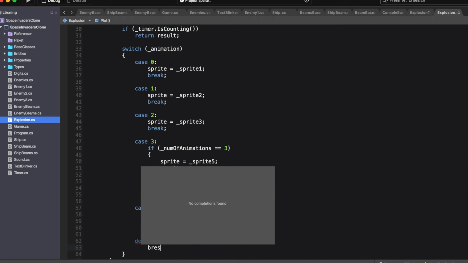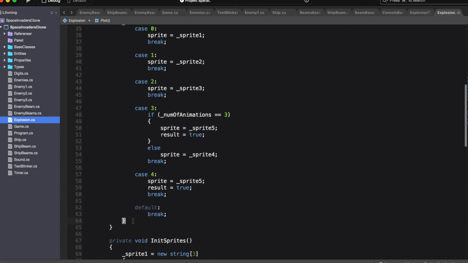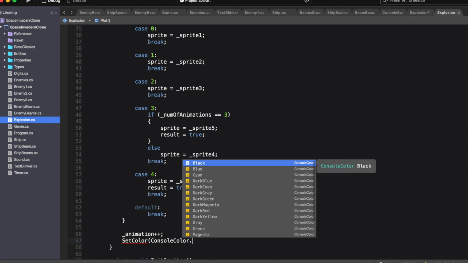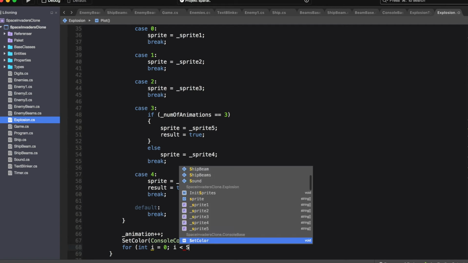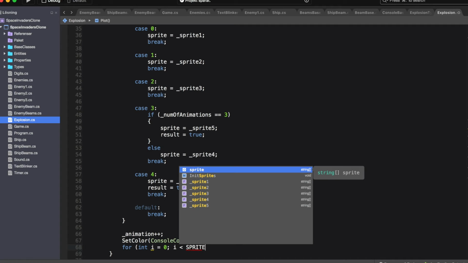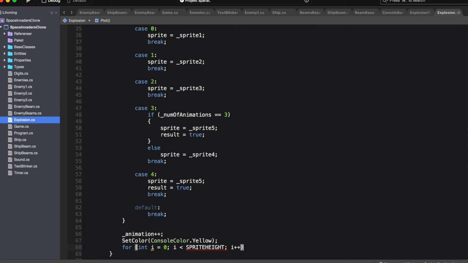Finally, we add a default case. We increase the animation variable, and we set the color to yellow, and then it's time to plot the sprite variable that is now set. So we loop over the number of rows that we have in our sprite, sprite height, then in another for loop, where we loop over the sprite width.